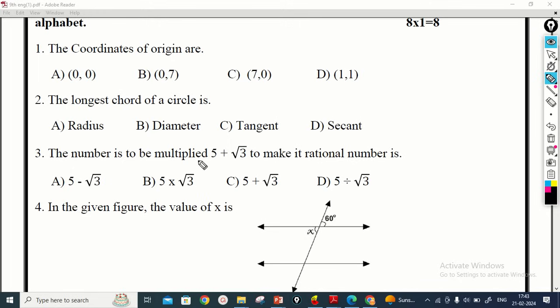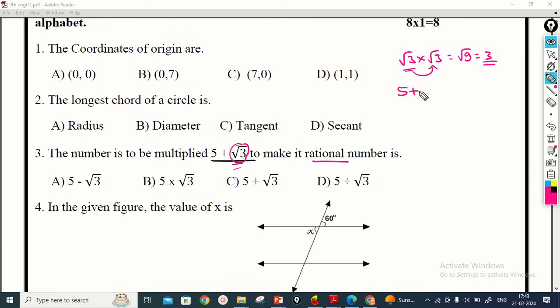The number to be multiplied to 5 plus root 3 to make it a rational number. Rational number means without root. Here the irrational part is only root 3. If they give only root 3, you have to multiply this by another root 3. This becomes root 9, that is equal to 3. You get a rational number. For root 3 you have to multiply only root 3.